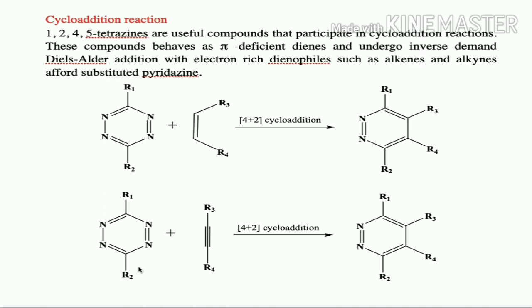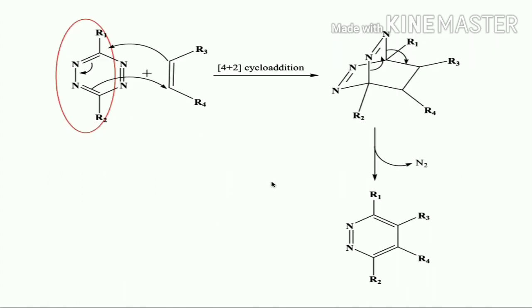Similarly, 1,2,4,5-tetrazines also react with dienophile like alkynes, and it is going to lead to the formation of diazine derivative, substituted pyridazine. So if you look at the mechanism, how this is going to take place: electron deficient diene is going to react with electron rich dienophile, and it is going to form an intermediate. This will undergo loss of nitrogen, so you can call it a reverse Diels-Alder reaction. So this reverse Diels-Alder reaction will lead to the loss of nitrogen molecule, and it is going to form pyridazine.